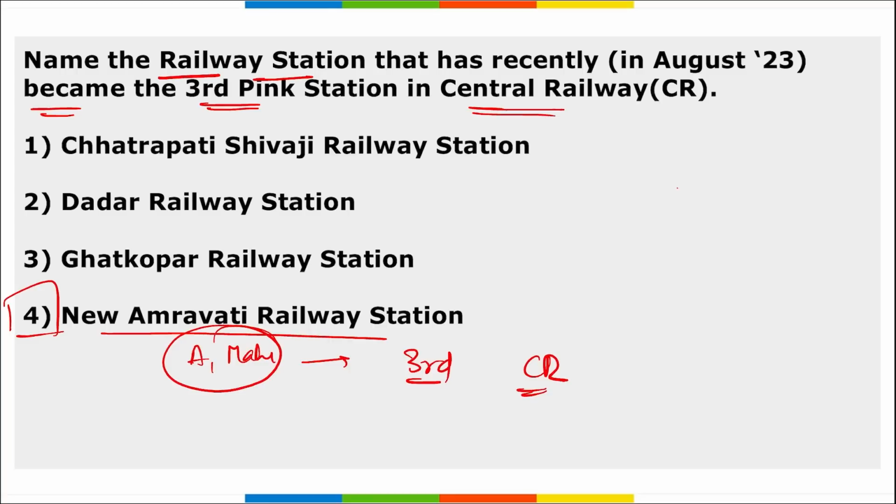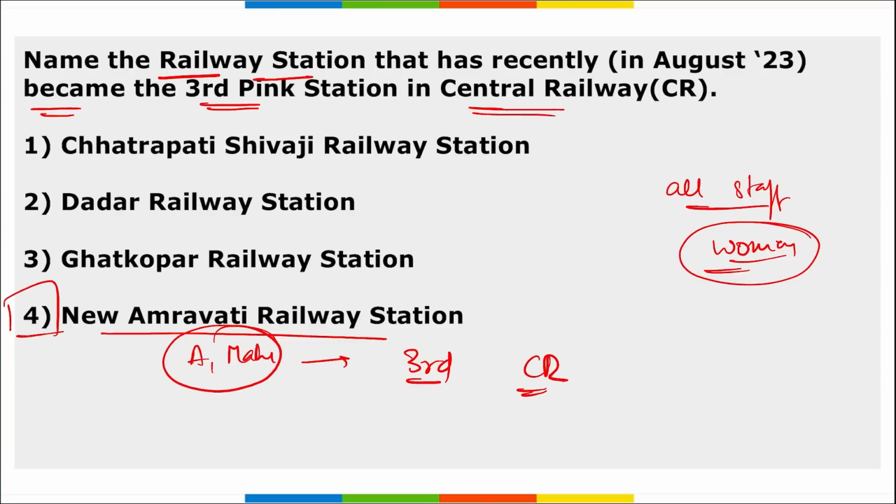This pink station means that all the staff here are women. I repeat, pink station here means that all the people working here are women, right? They have all women staff, correct? And it is the third pink station, that is New Amravati railway station located in Amravati, Maharashtra.